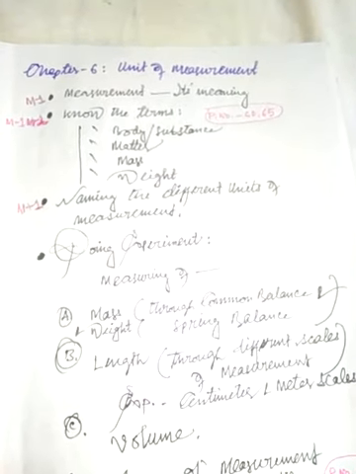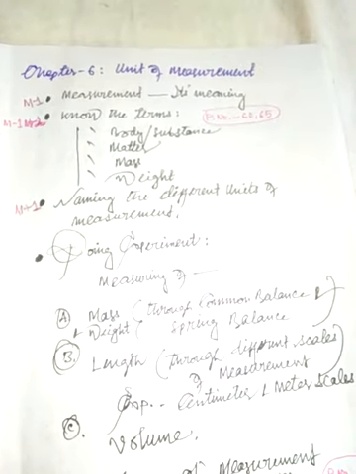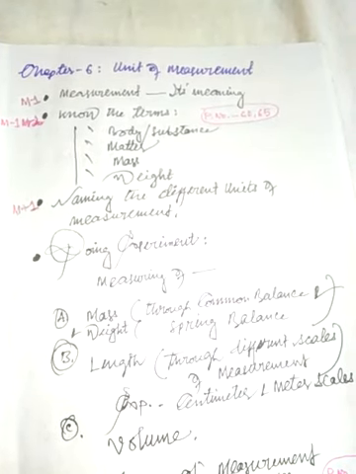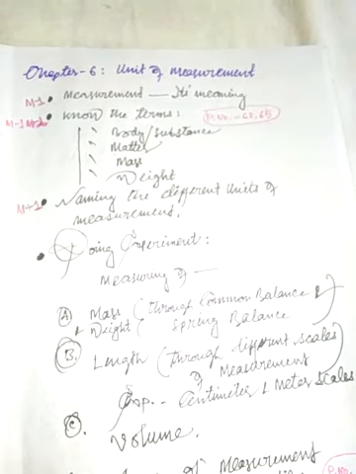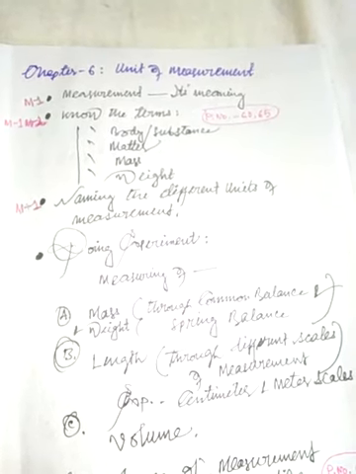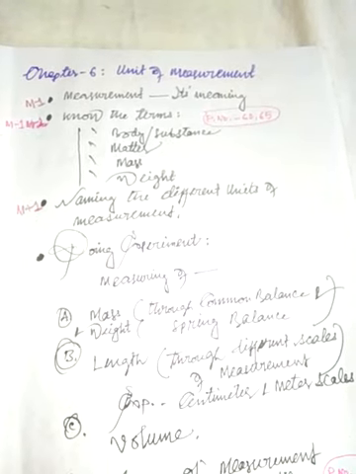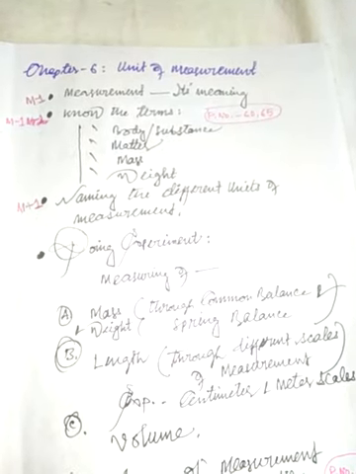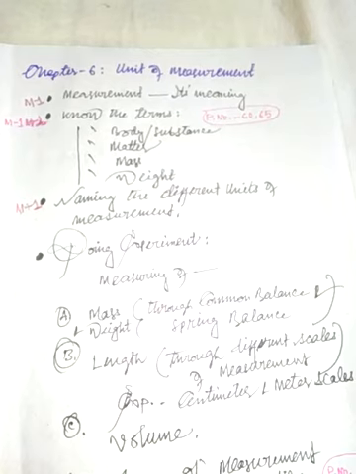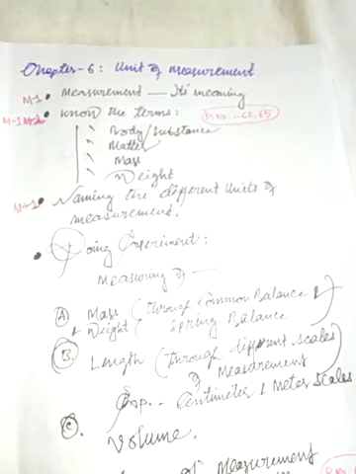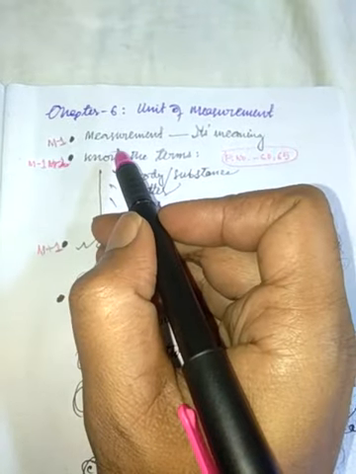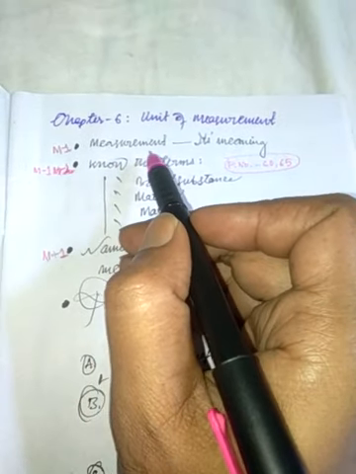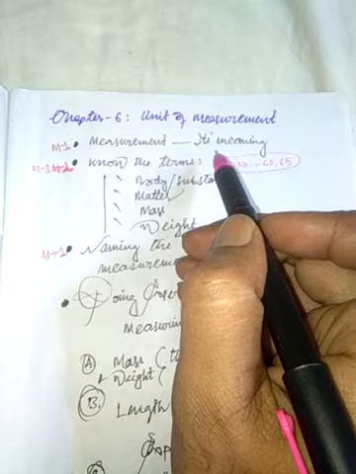I have divided the whole chapter number 6, unit of measurement, into 2 modules. Today I will discuss module number 1, and the topics of module number 1 are: first topic is measurement, its meaning.